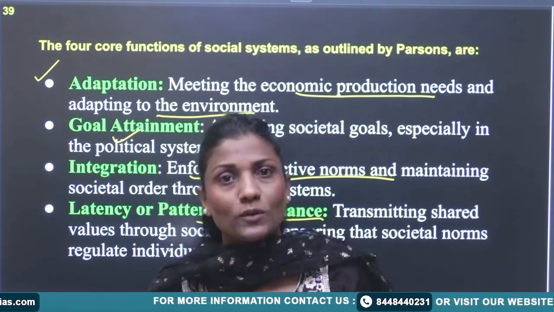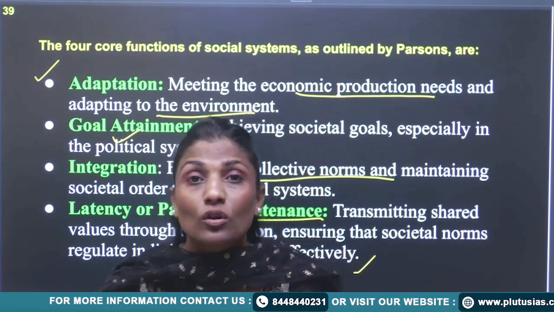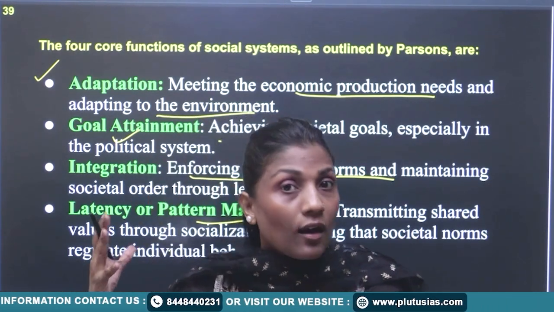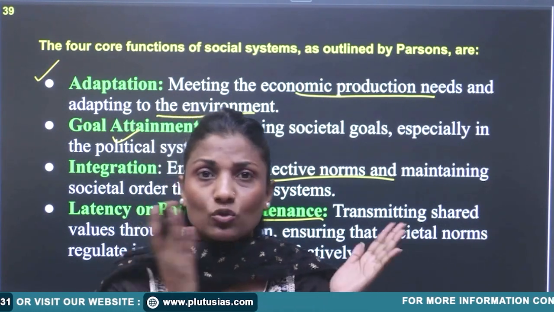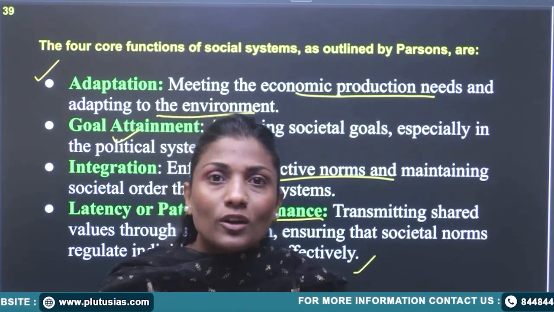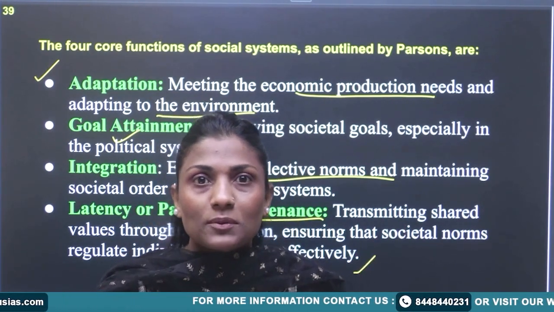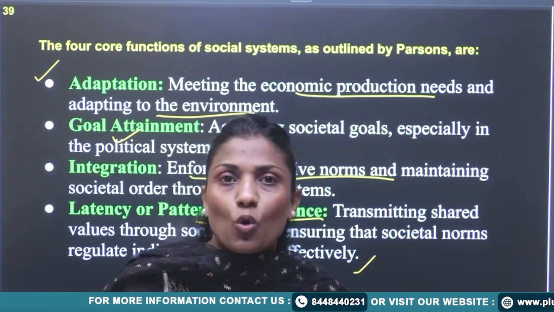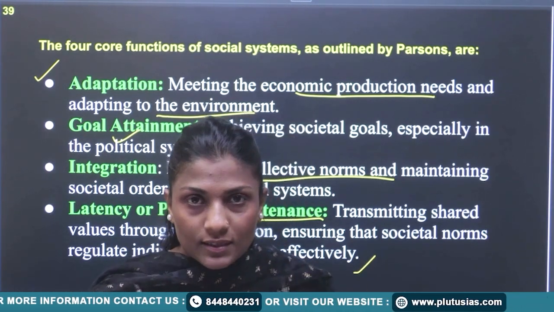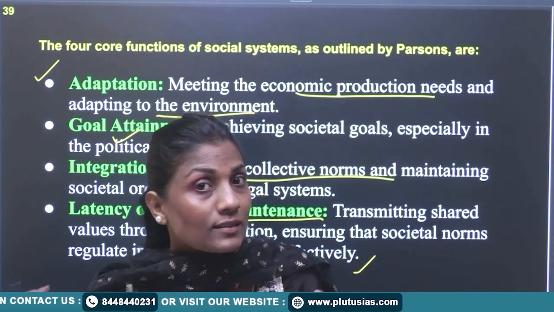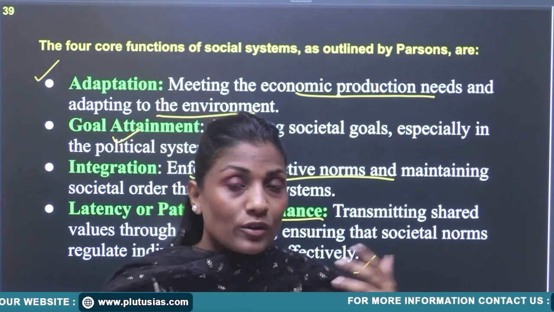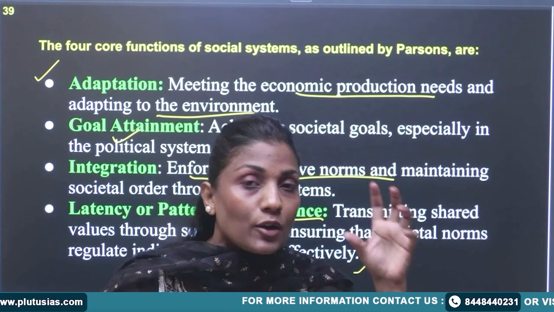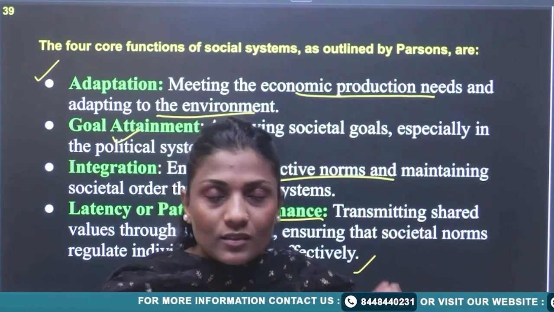And it is not just humans who live in a social group. I teach social anthropology also. One of my options is anthropology, right? And it is not a big deal. Sociology and anthropology both are twin sisters. Often aspirants ask me, ma'am, how come you teach two options? They are very related, right? So you cannot understand sociology without understanding how we have evolved as an organism, how we are humans, right? Anyway, that's a different topic.